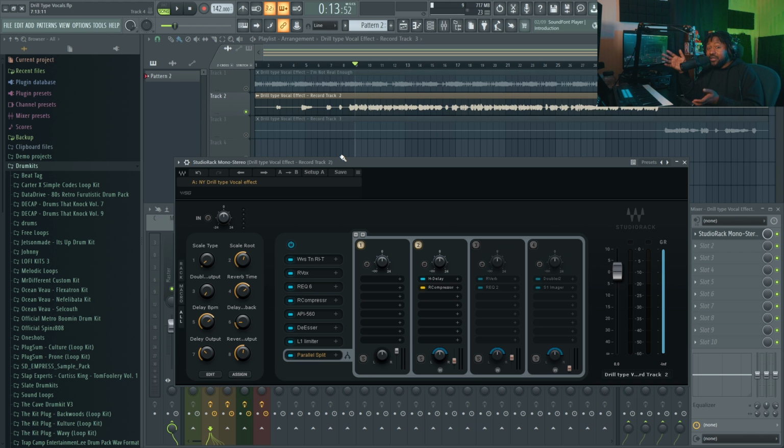If you want me to make a video about how to set up sidechain EQs, delays, and all that good stuff, let me know. I will make a video on how to do that inside Studio Rack so you can do it yourself and make your own presets. But yeah, that's what I did.